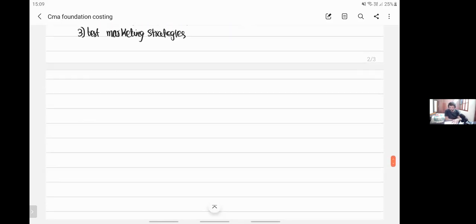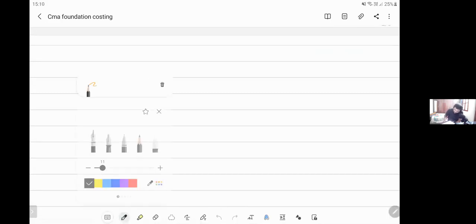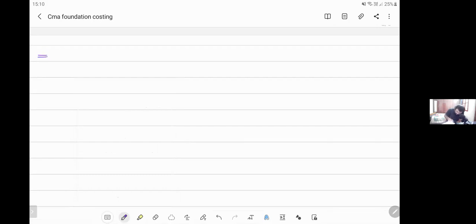Now let us move ahead and do the next concept called elements of cost. Any cost comprises only three major elements. What are those three major elements? Let us try to understand it today. And today we'll start with the cost sheet also. Elements of cost.